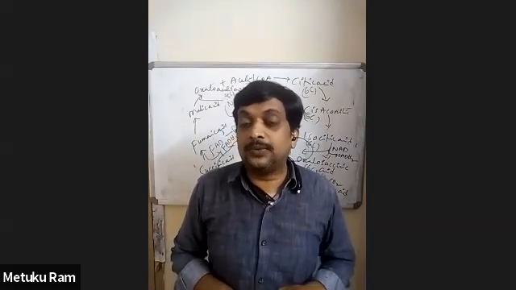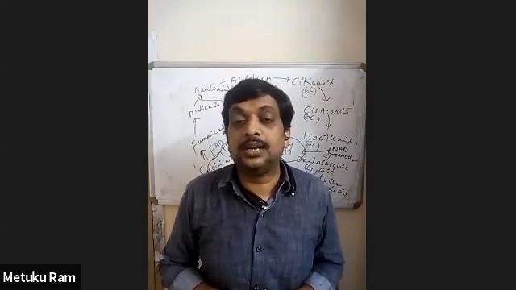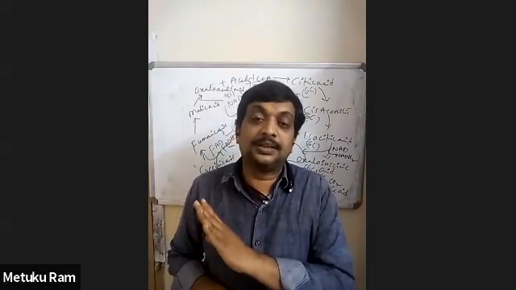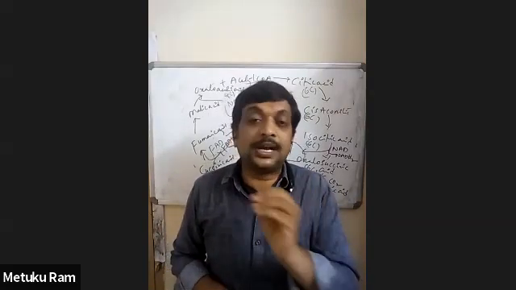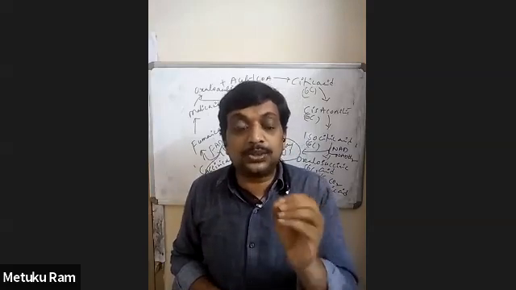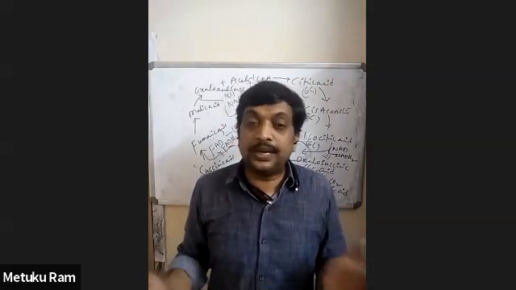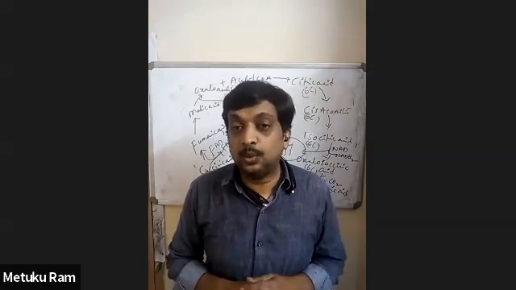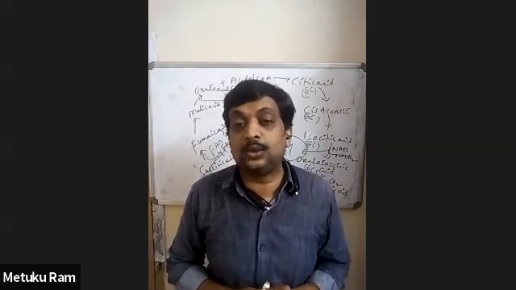Now, in one of the NEET examinations, 2 years back, a question was asked about RUBP. RUBP is how many carbon compound? RUBP is a 5 carbon ketose sugar. Like acetyl-CoA is a 2 carbon compound possessing a thio group in its structure.